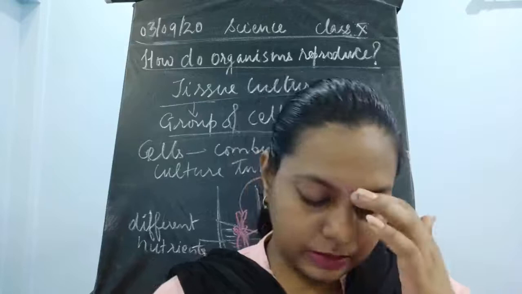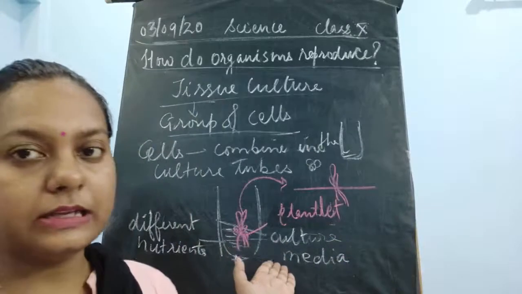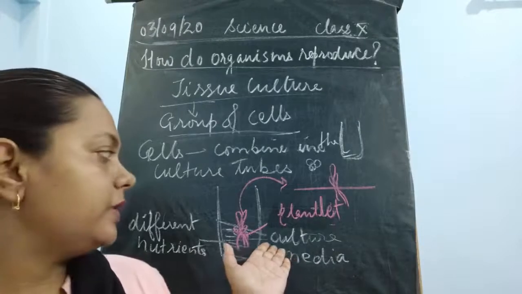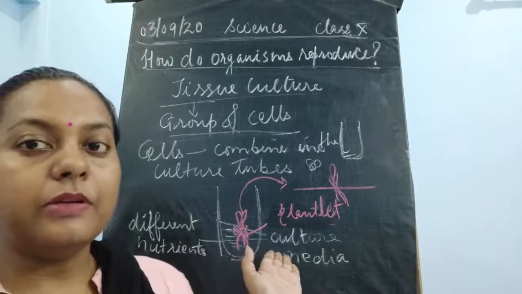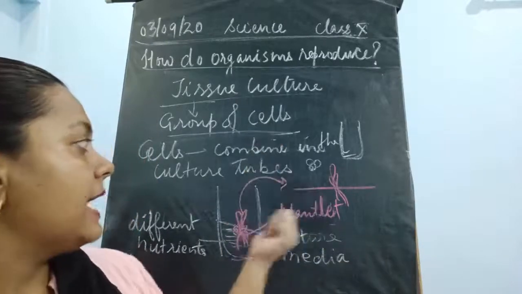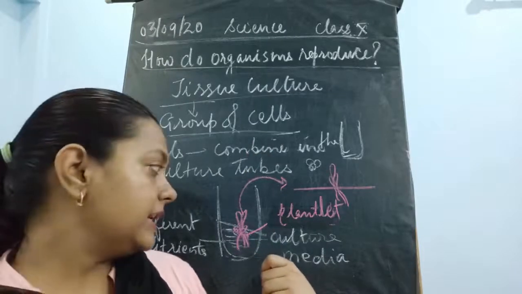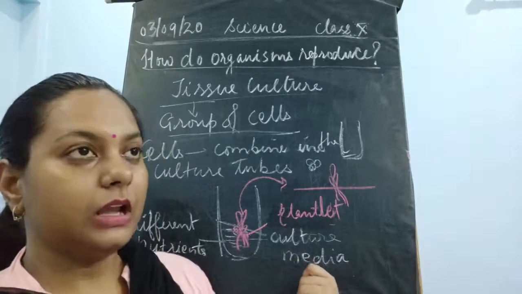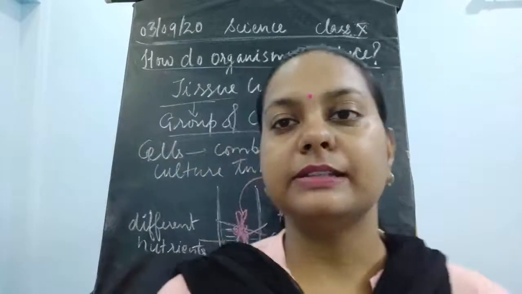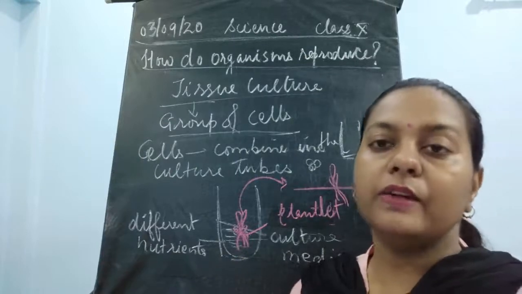Okay, so the tissues of the plant are transferred into an artificial environment. This is again an artificial environment. This is not present in nature. This is present inside the laboratories, and we human beings are involved in this. It is because of the human beings that we are able to form these tissues, and then we transfer them into a culture tube. This culture tube again is maintained, having this culture media in it, by the human beings. At each and every step, the human beings are involved in this. That is why it is said to be an artificial mode of vegetative propagation.